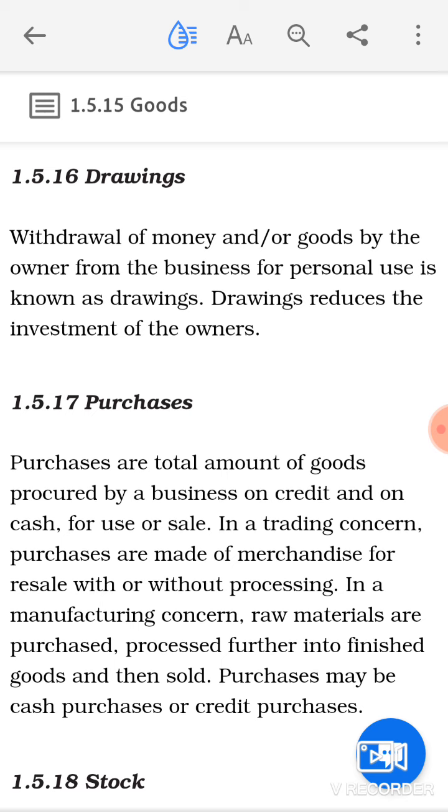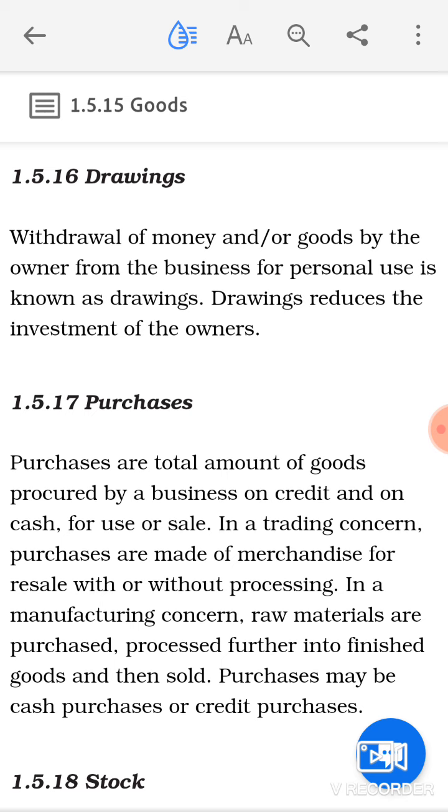The next is your purchases. Purchases are total amounts of goods procured by a business on credit and on cash for use or sale.